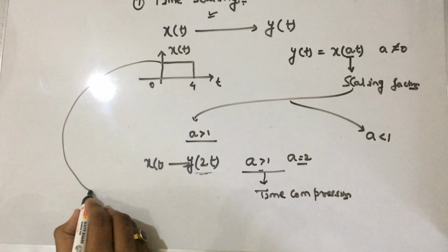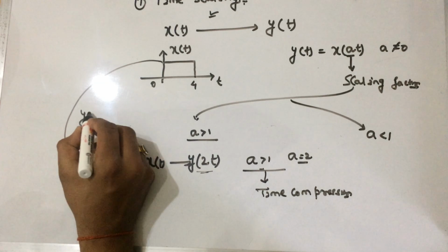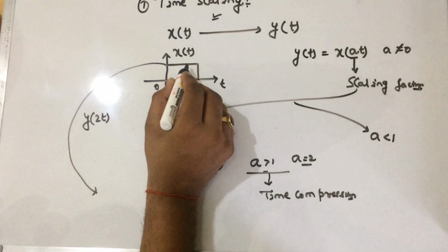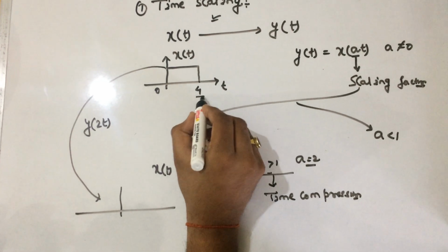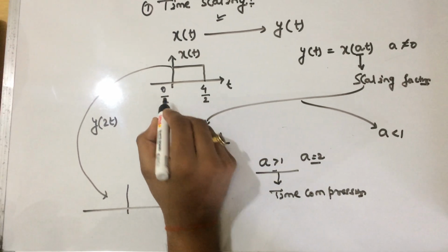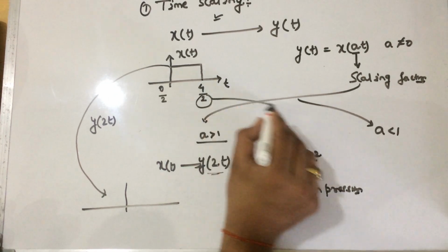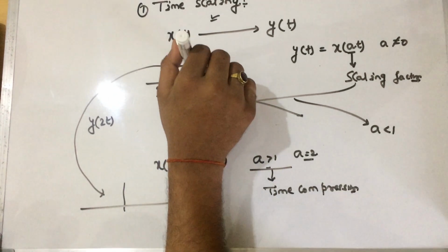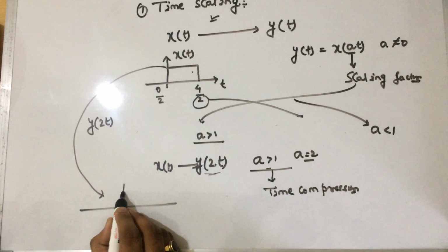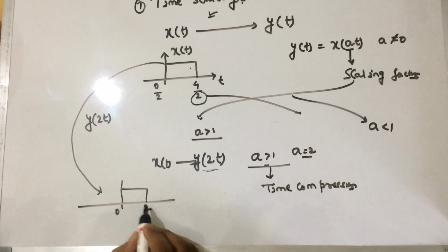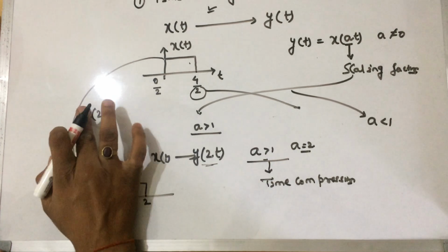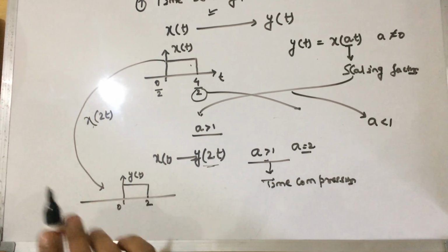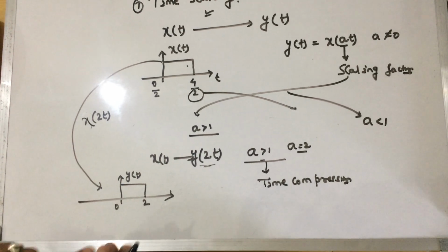This is the signal x of t, and if we perform x of 2t, then the signal is compressed, that is, the time is divided by 2. As we are taking the scaling factor a equals 2, the remaining signal at the output terminal we will collect as 0 to 2 as y of t. It will be x of 2t. This is the time compression.